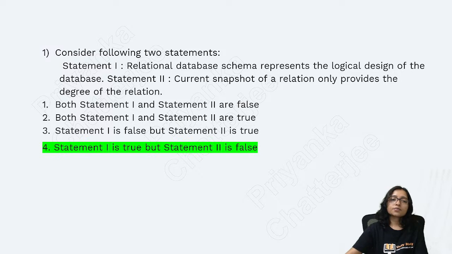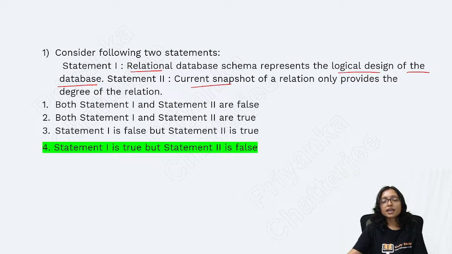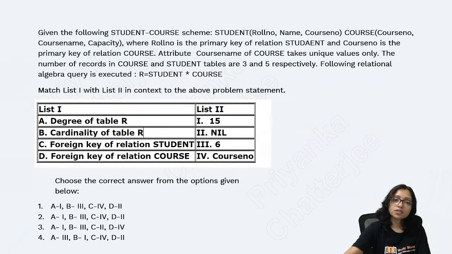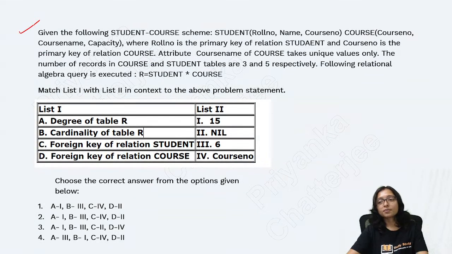Yes, here the answer will be D, because relational database schema represents the logical design of the database. That is correct, but the current snapshot is taking only degree. It will take the cardinality also, that is the number of data. It is given only degree, that is the number of attributes. That's why this is wrong. Now tell me what will be the answer for this one.